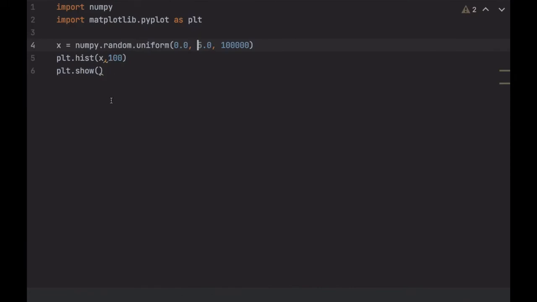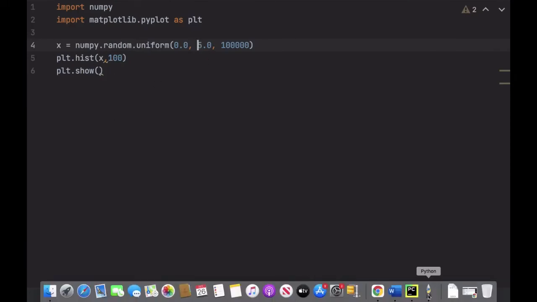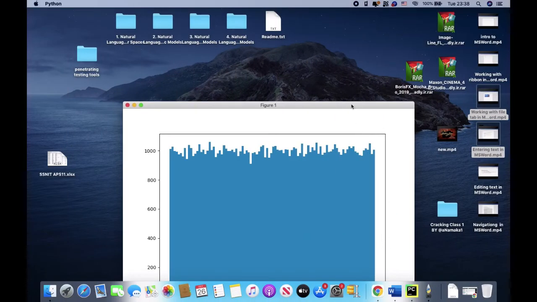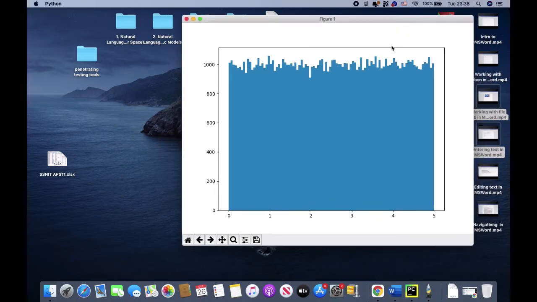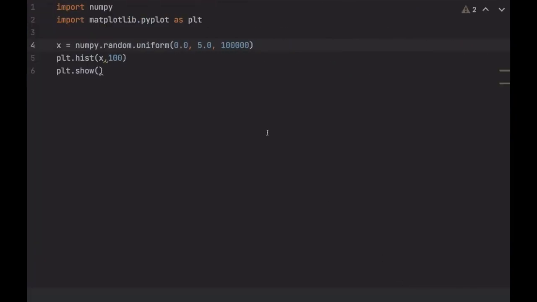When I come down here and bring this out, this is the final product of what we just did. This is just the number of lines of code we needed to write to print this out.